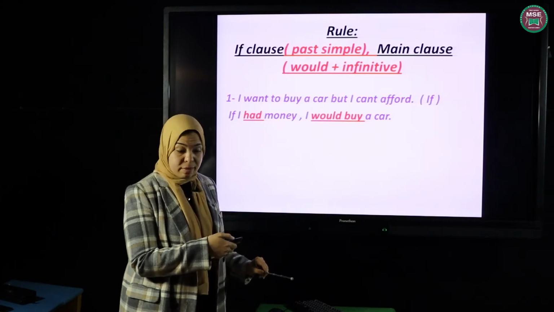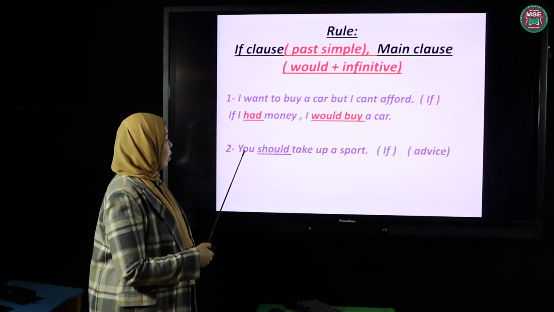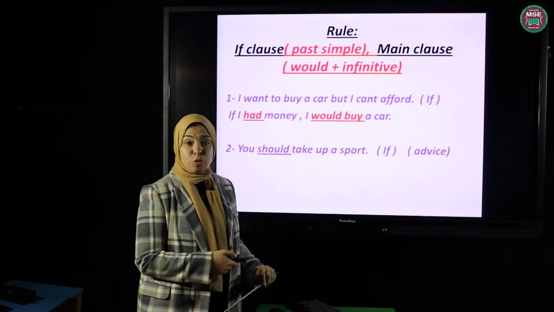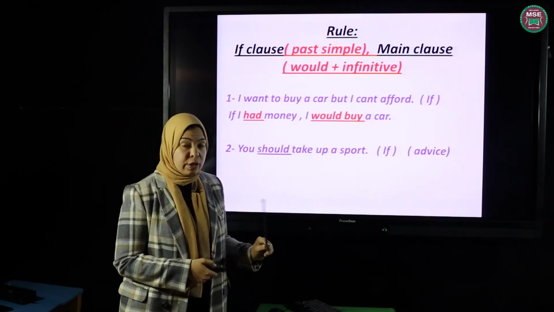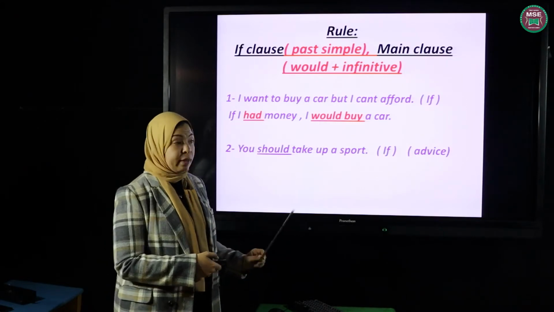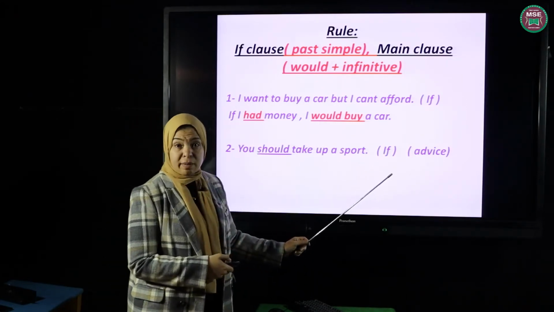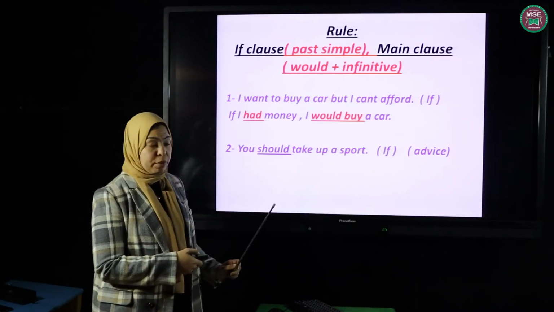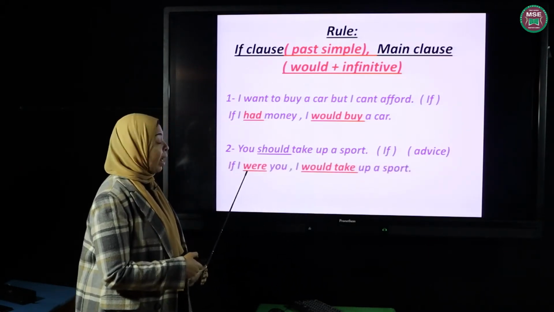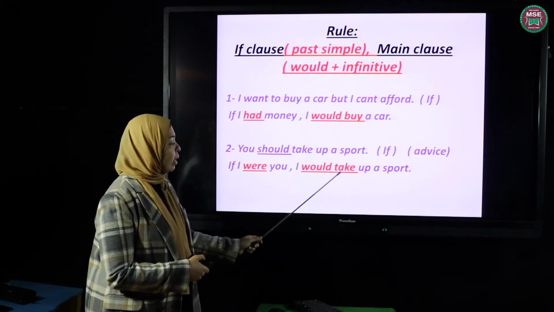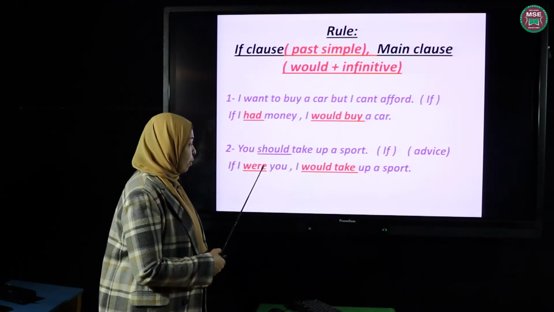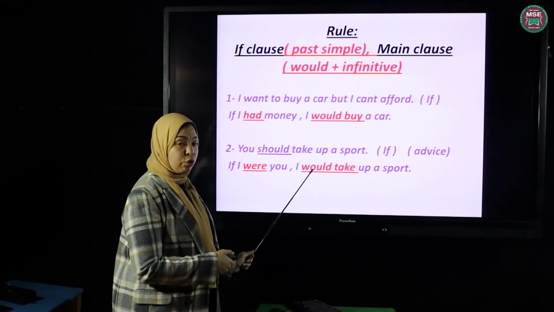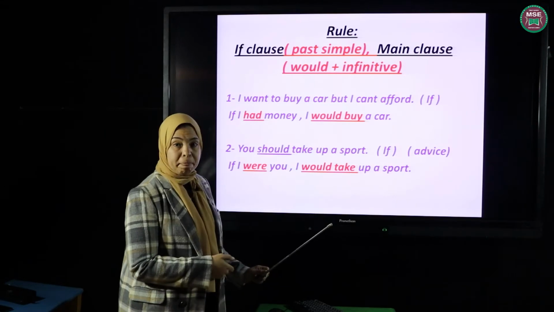It's a wish. The second one: you should take a passport. Should here refers to advice because we usually use should to give advice. You should eat healthy food. You should sleep early. So if you find should, you have to understand that this is a piece of advice and I have to use if using the second type. As you see, if I were you, I would take a passport. Take is an infinitive because after the modal verb would, there should be an infinitive form.